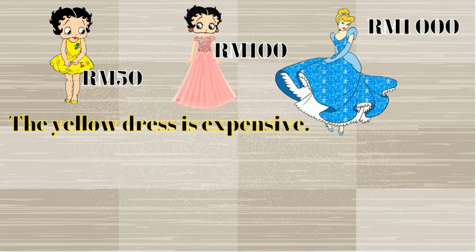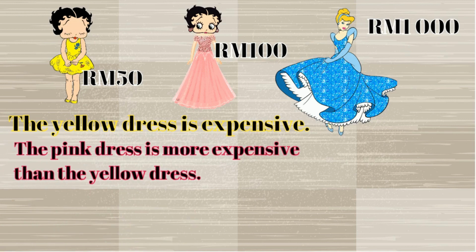Alright, next. What if we want to compare the pink dress with the yellow dress? So we are comparing 2 nouns over here. So we need to use comparative adjective. So your sentence should be, the pink dress is more expensive than the yellow dress.